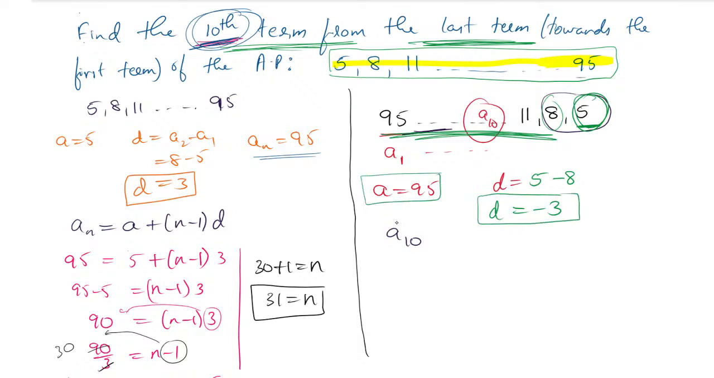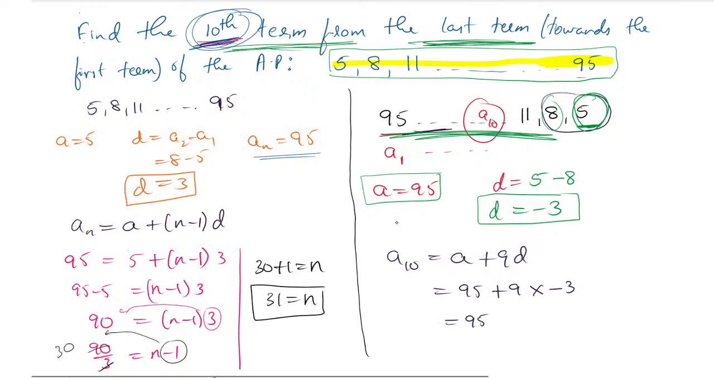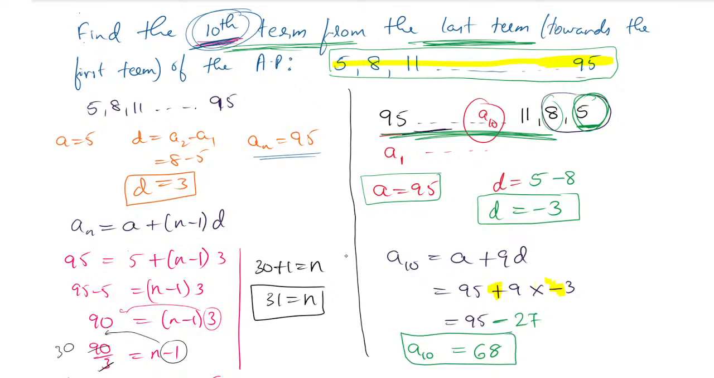So now we have everything that is required. They have told you to find the 10th term. So A10 is equal to A plus (10 minus 1), that is 9D. A value is 95, 9 is as it is, D value is minus 3, remember. First BODMAS we have to follow, the multiplication we have to do first. Plus into negative is negative. 9 times 3 is 27. So 95 minus 27, what is the answer? Just find. 95 minus 27 is nothing but 68.